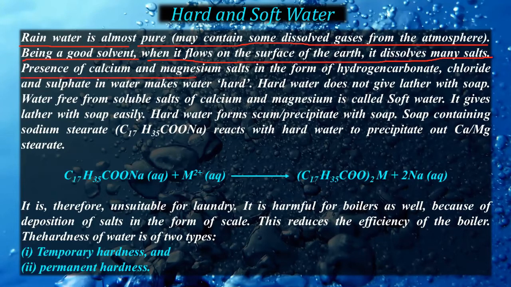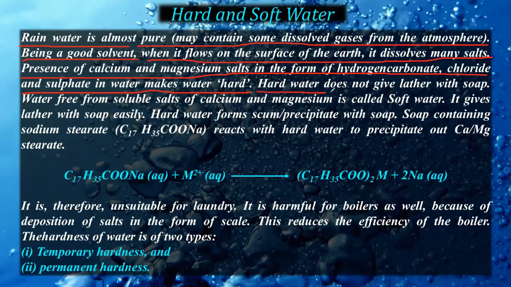Now, the presence of calcium and magnesium salts in the form of hydrogen carbonates, chlorides, and sulfates in water makes water hard. If calcium and magnesium hydrogen carbonates, chlorides, and sulfates are present in water, then we will say the water is hard. Now, hard water, how can we see it? By simply seeing a sample of water, you cannot say whether calcium or magnesium are present or not. But we can predict whether the water is hard or not.